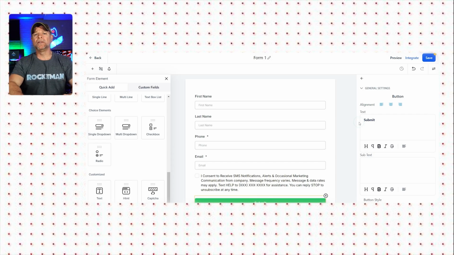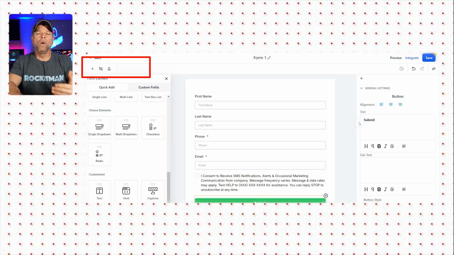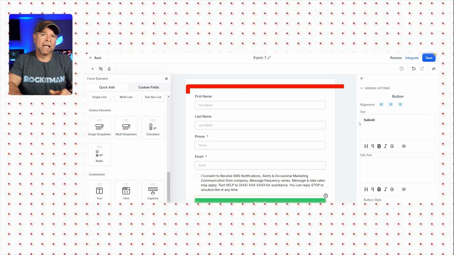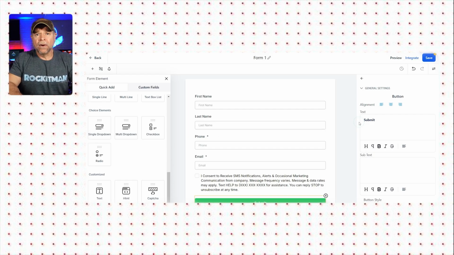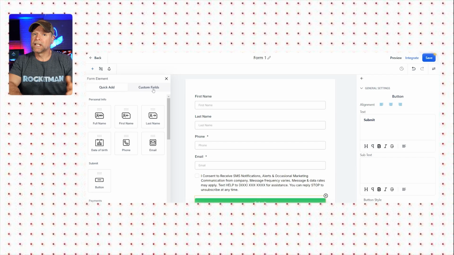You can add custom fields to your form as well. To do this, click on the plus button at the top left. Now, this will open a left sidebar where you can add various quick add fields to your form. For instance, you can add personal information fields like full name, first name, last name, date of birth, phone number, and email. Additionally, you can add other elements such as buttons, payment fields, address fields, or text custom fields to suit your needs.